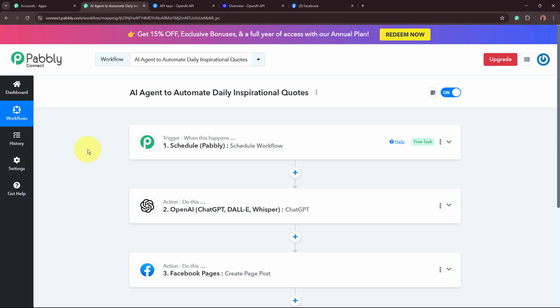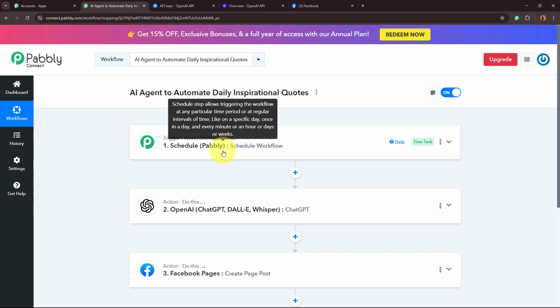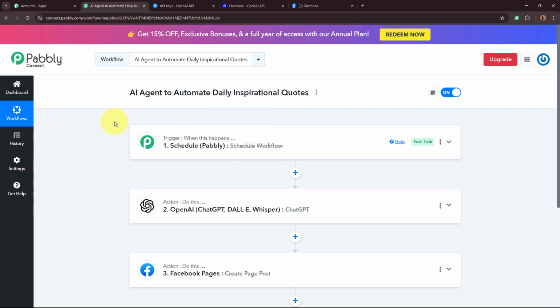So to sum up what we have done till now, this AI agent that we have created is going to automatically post an inspirational quote on my Facebook page every single day at a particular time. The trigger is Pabbly Schedule workflow. Using this, I've scheduled this workflow for every day at a particular time. I have taken it as 10:30. So this workflow is going to run every day at 10:30 as I've scheduled it.